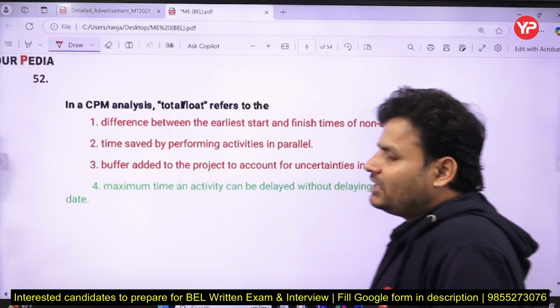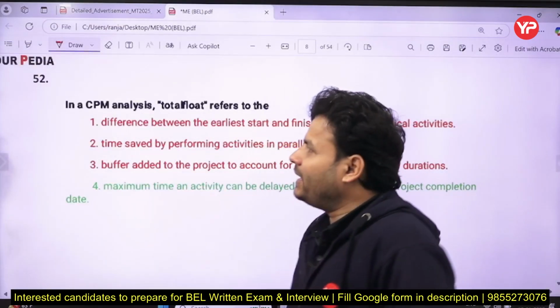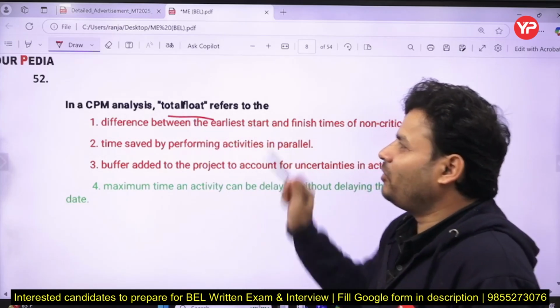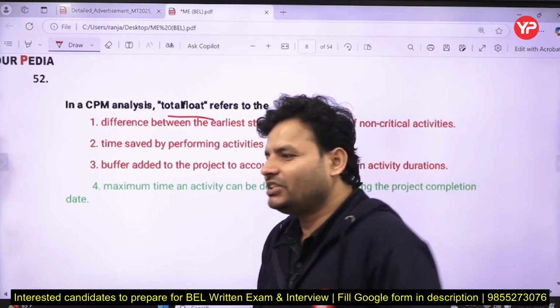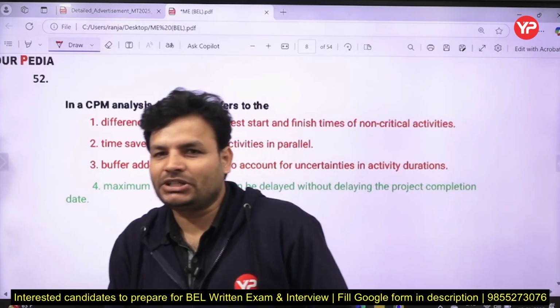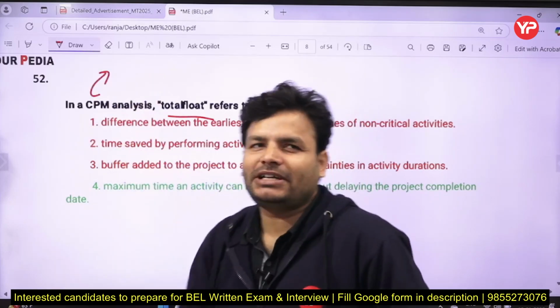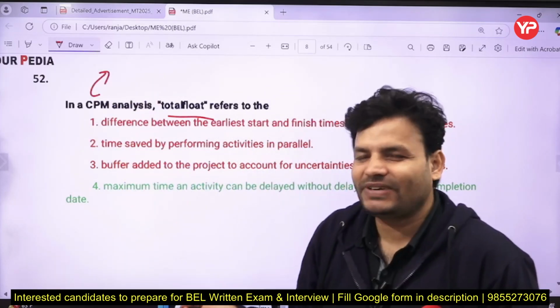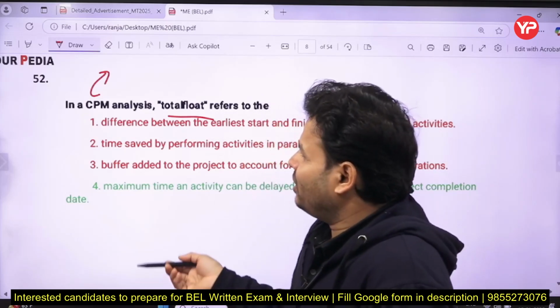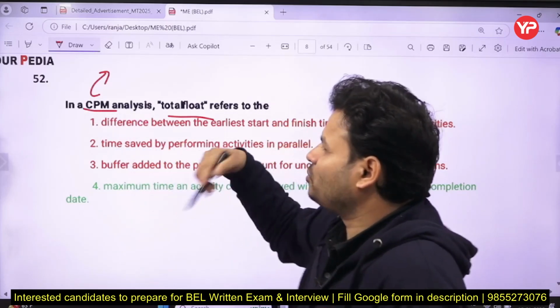Now that is the next question. Question is that in CPM analysis, total float. Obviously that question has been taken from industrial engineering. CPM and PERT is a subtopic there. CPM basically stands for the critical path method and PERT stands for the project evaluation and review technique. Right, so here CPM is there, so critical path method.